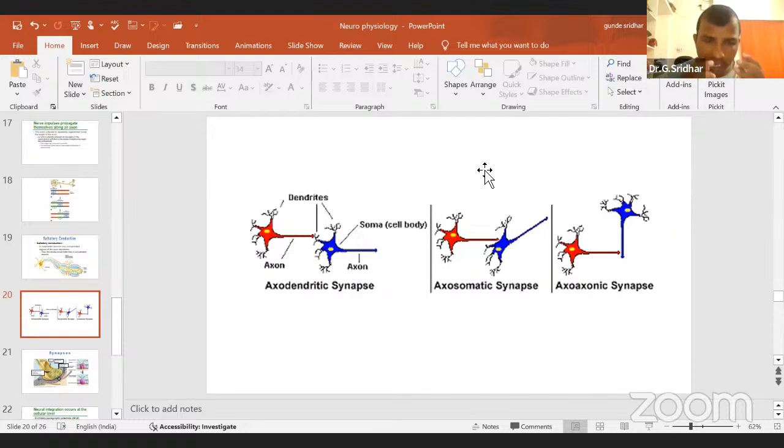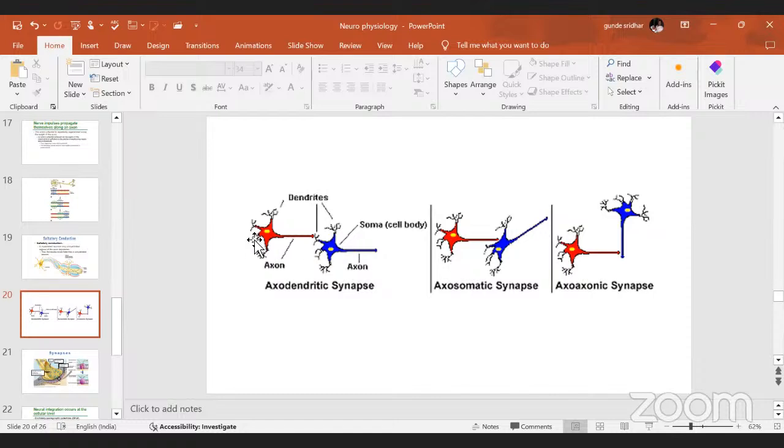Synapse means junction between two neurons. If the junction is between the axon of one neuron and the dendrite of the other neuron, the axon of the first neuron and the dendrites of the second neuron, that is called an axodendritic synapse. You can see here the red color one, neuron 1, the blue color one, neuron 2. I hope you are able to see this diagram.